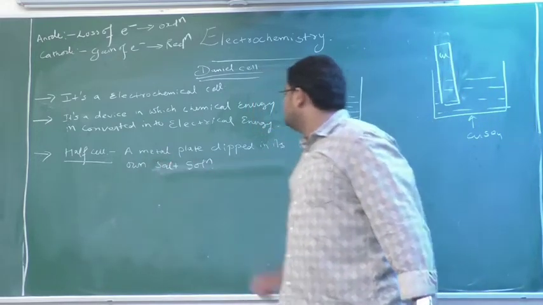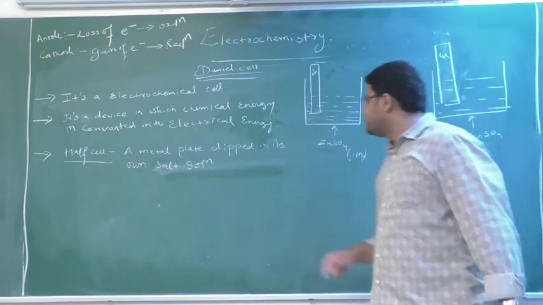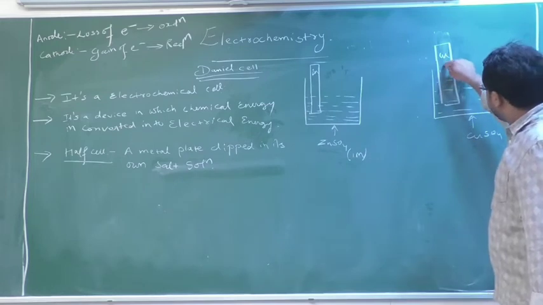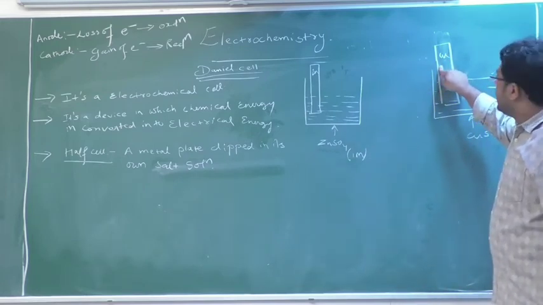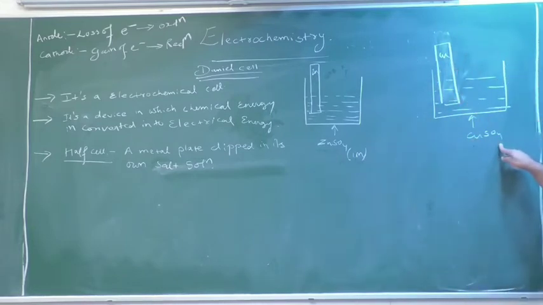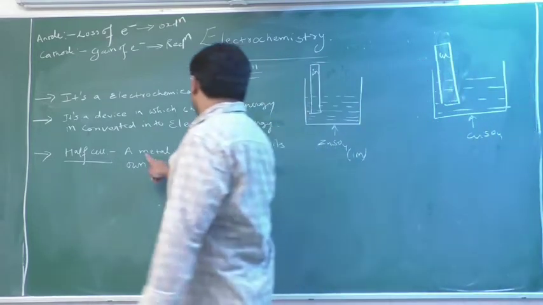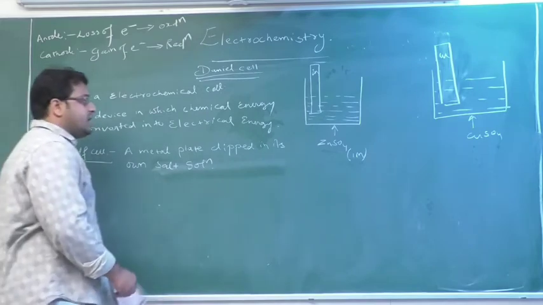A metal plate, which is copper, dipped in its own salt solution. The salt of copper is CuSO4. So such an arrangement is known as a half cell.